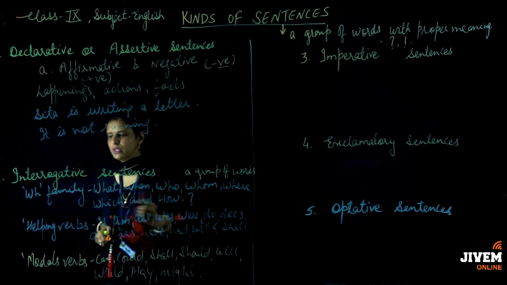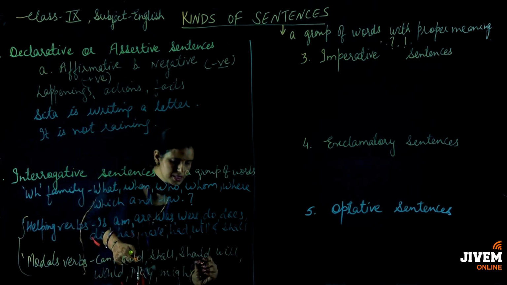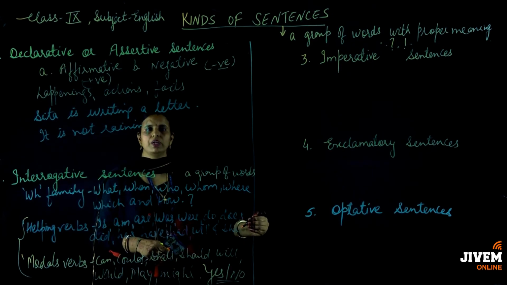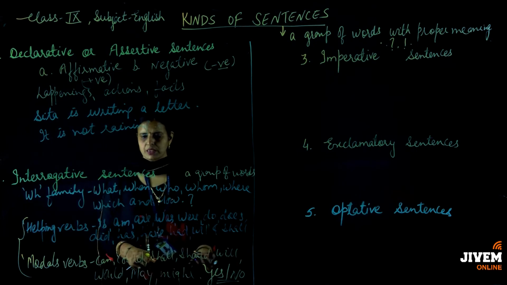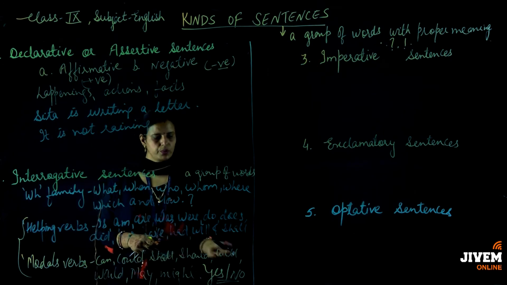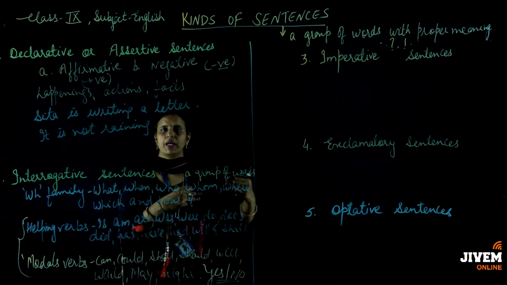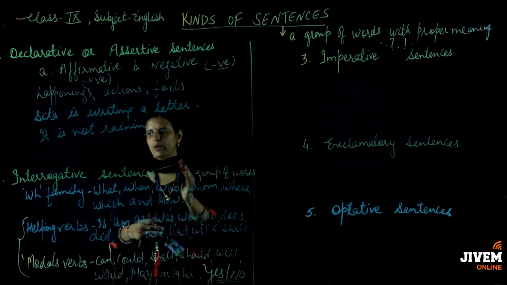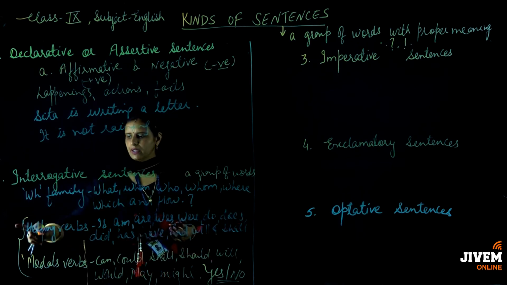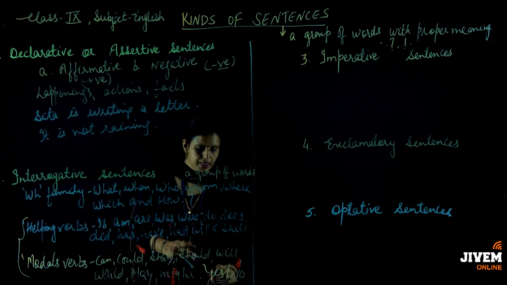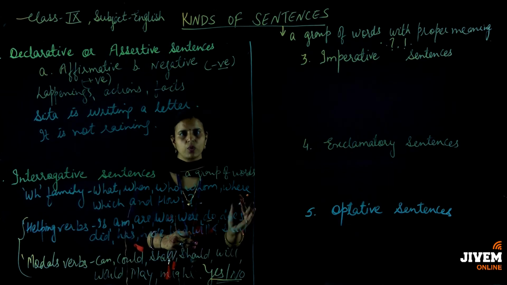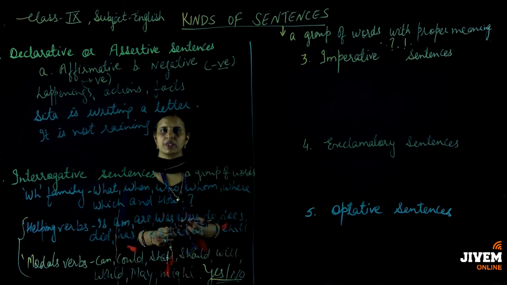Now for replying to questions with helping verbs and modal verbs, simply saying yes or no is enough. There is no need of using a group of words. Suppose I am asking you, are you having a mobile? Simply you can say yes. Have you completed your work? You can say no, that is enough. So is it clear? While replying to the WH family, your answer should be in a group of words, and for helping verbs or modal verbs, simply yes or no is enough. Do you have a pen? You can say yes or no. That is quite enough for making the other person understand the answer.